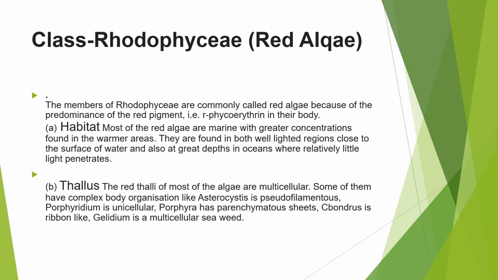Red algae means they look red. Red algae is because of the dominance of the red pigment, and the red pigment is phycoerythrin. It doesn't mean that they don't have chlorophyll. No, they have chlorophyll, but more are phycoerythrin. So this gives the red color to them.